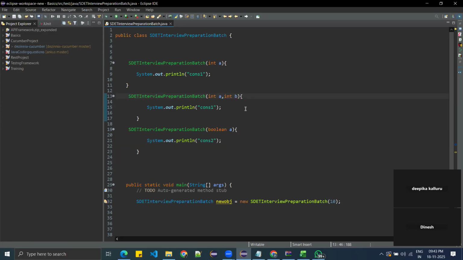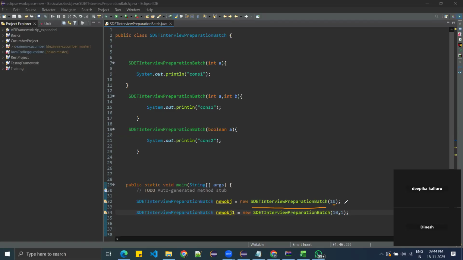Now, what is the output we will be getting here? I am calling this constructor with 10. 10 means a single parameter constructor which takes the 10.